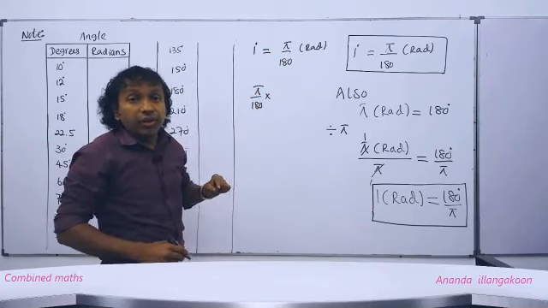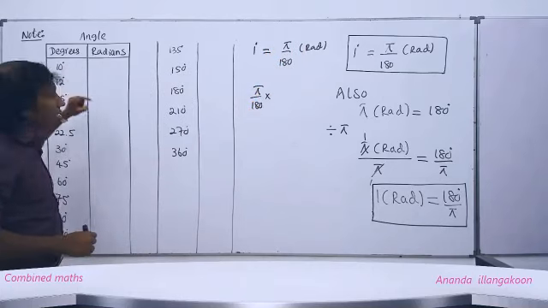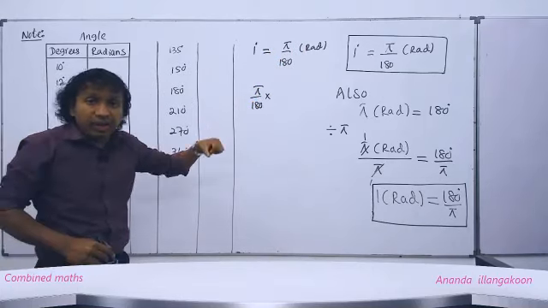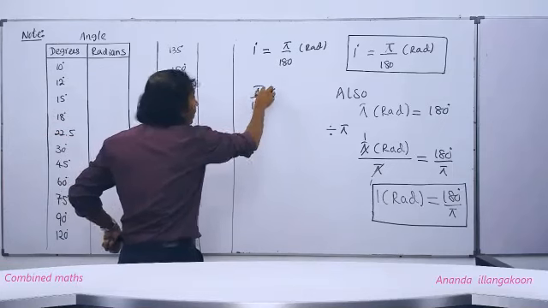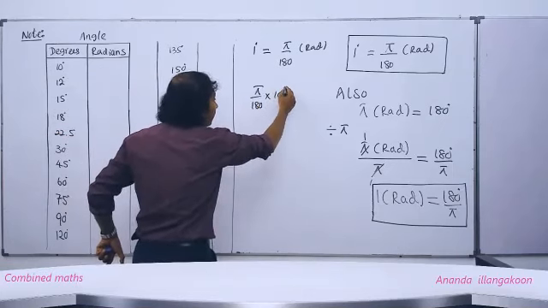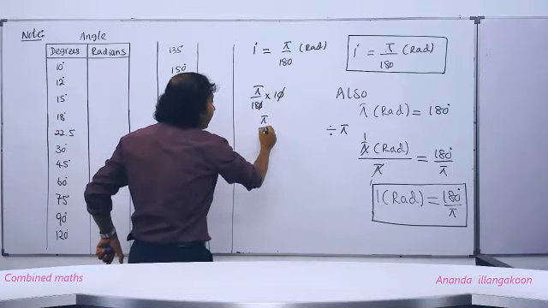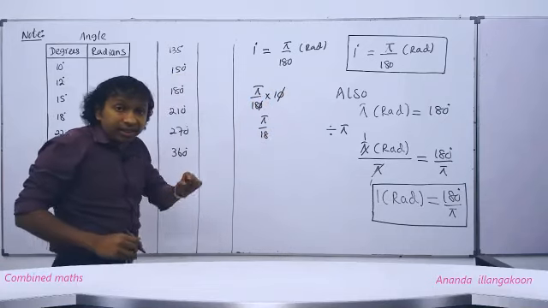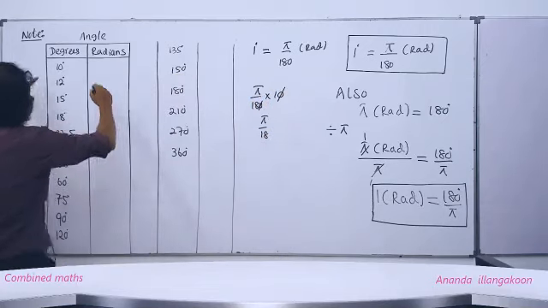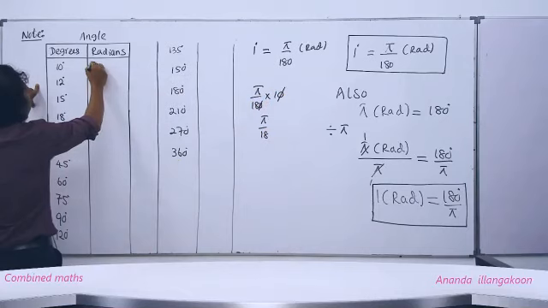So if you need to convert 10 degrees to radians, you multiply this pi divided by 180 by 10. You can cancel down this and this, then we get pi by 18. The angle 10 degrees in radians is pi by 18.